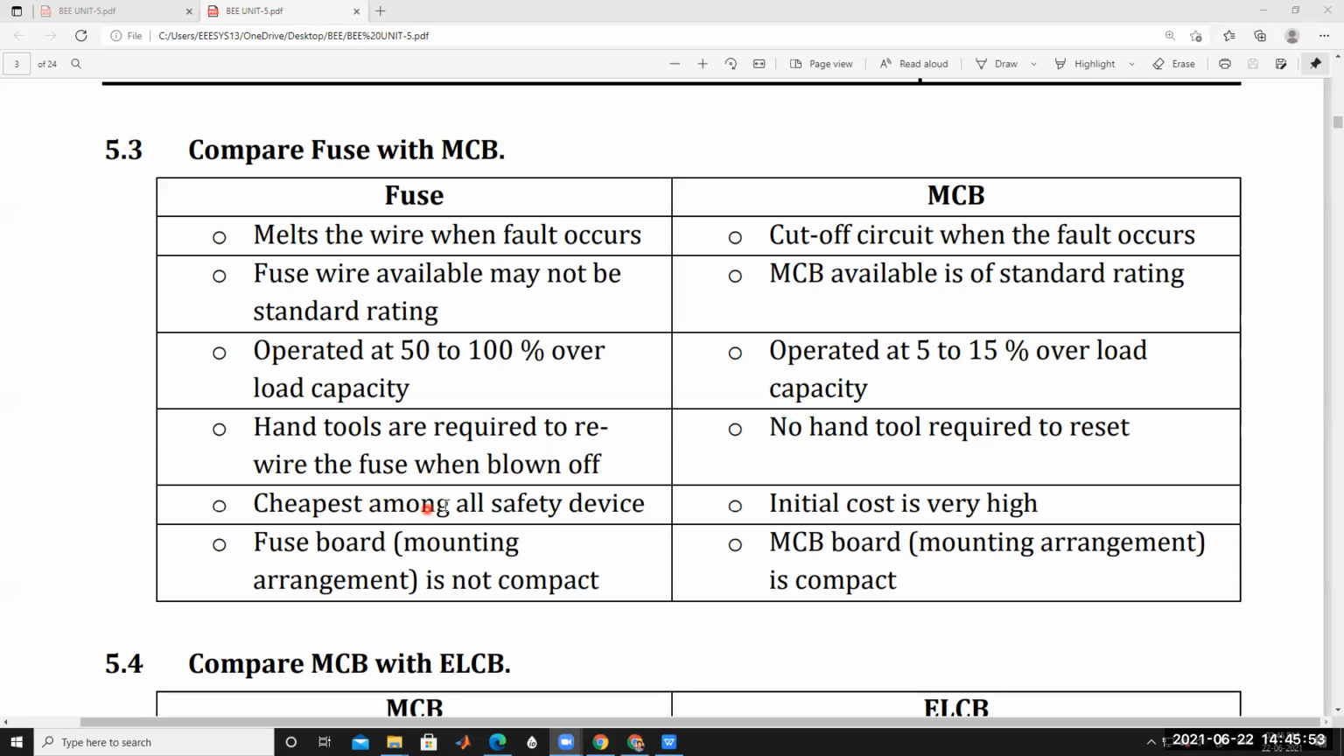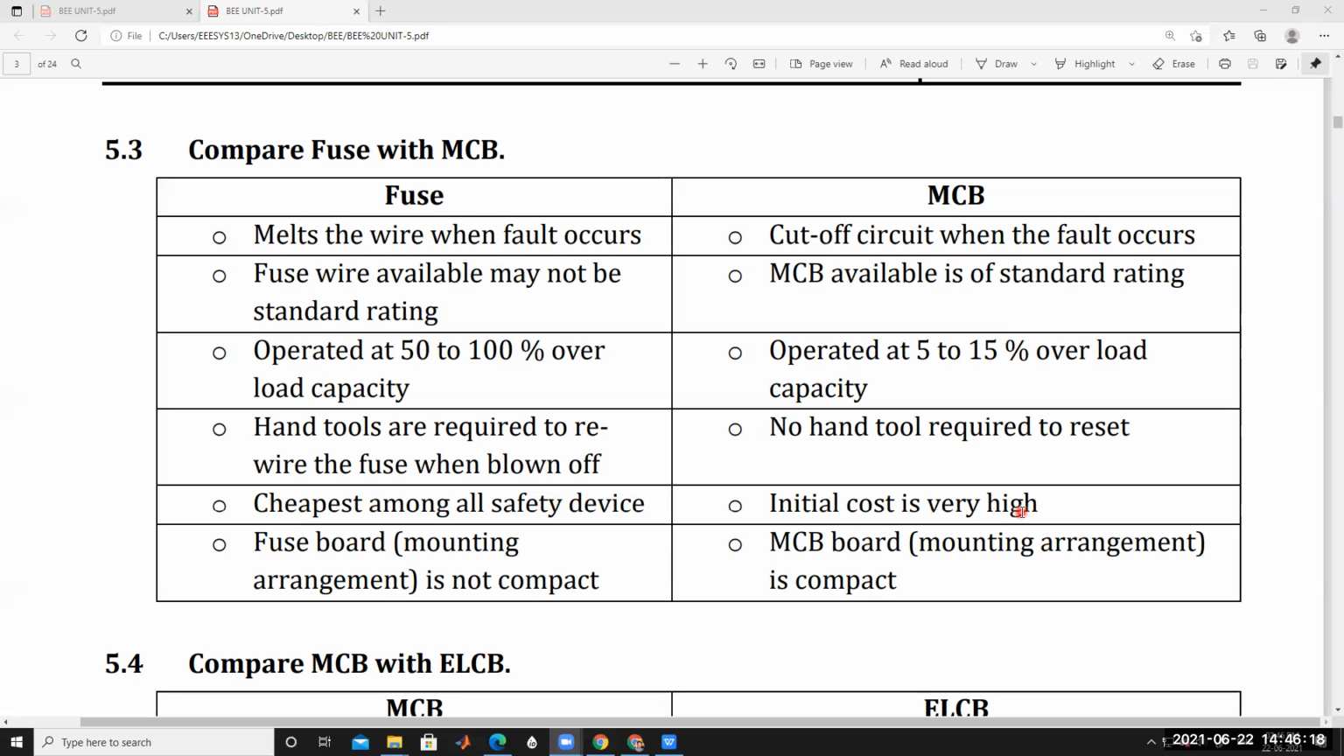The fuse is the cheapest among all safety devices, because it is just a wire connected in series with your device. Okay, compared to MCB, ELCB, HRC and all protective devices, this is one of the cheapest safety devices. The initial cost of the MCB is very high.